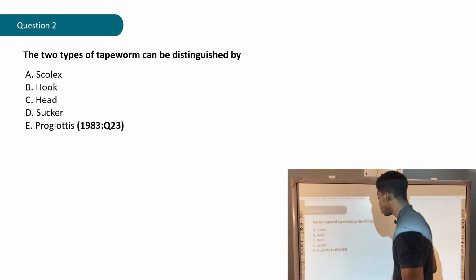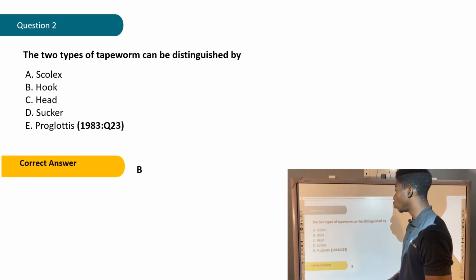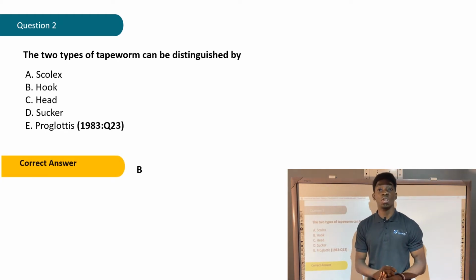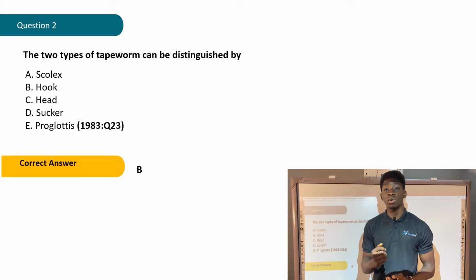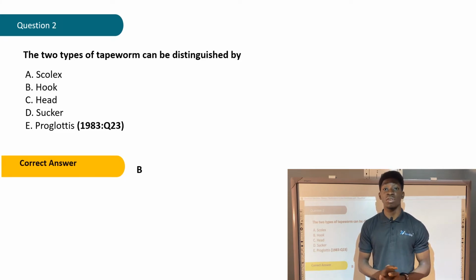The correct answer is B. Hook, because we have two types of tapeworm. We have Taenia solium and Taenia saginata. Taenia solium has hook. Taenia saginata does not have hook. Taenia solium is found in pig. Taenia saginata is found in cattle.